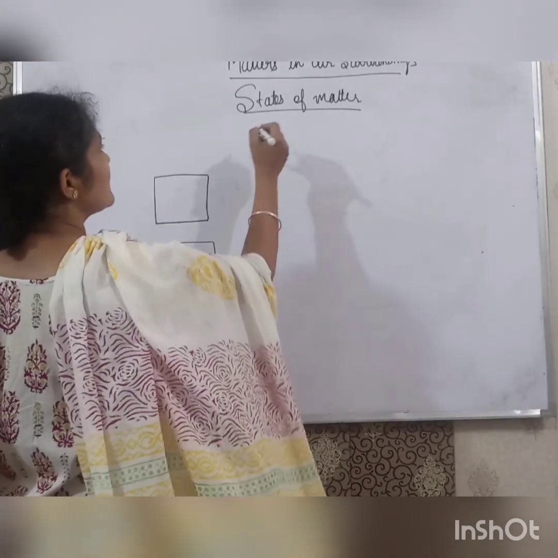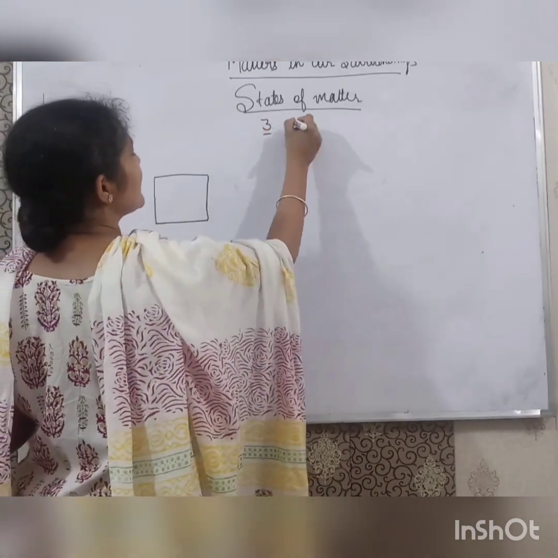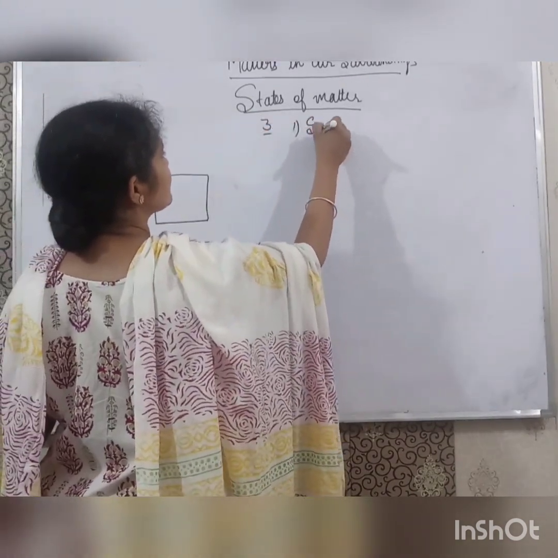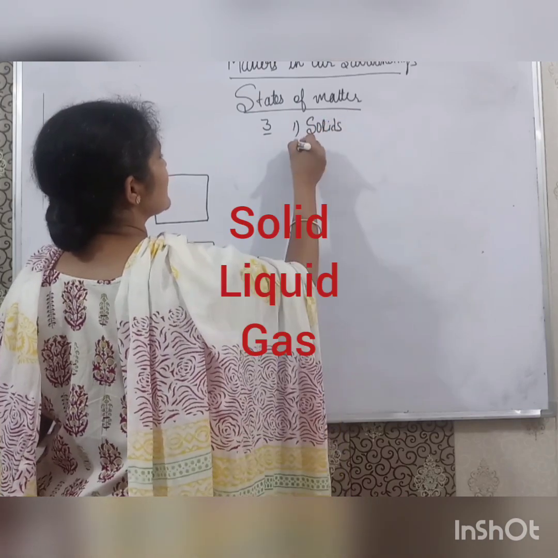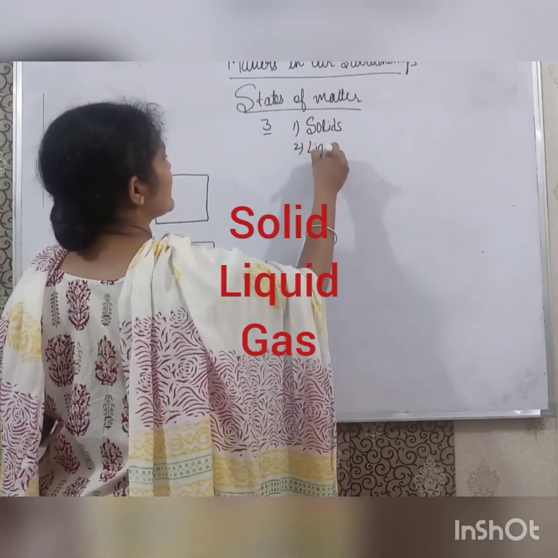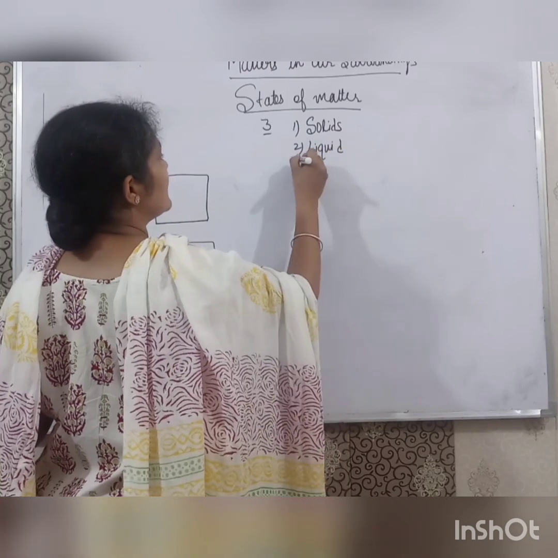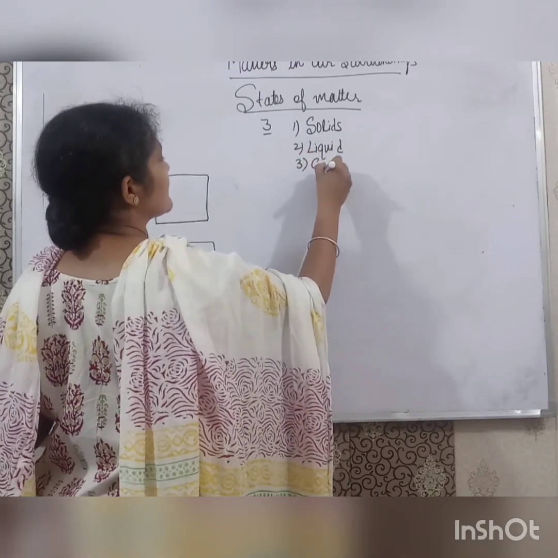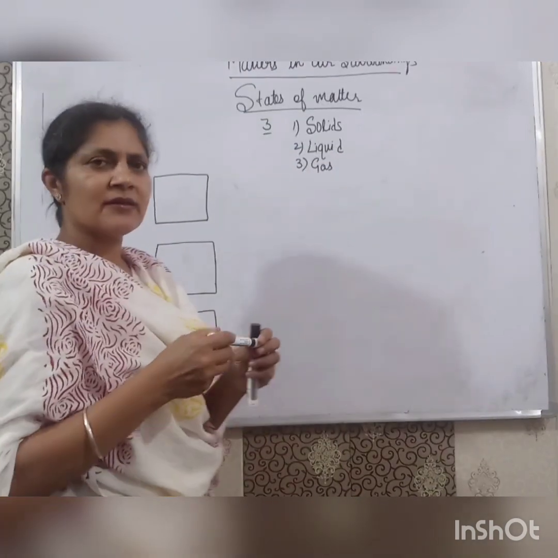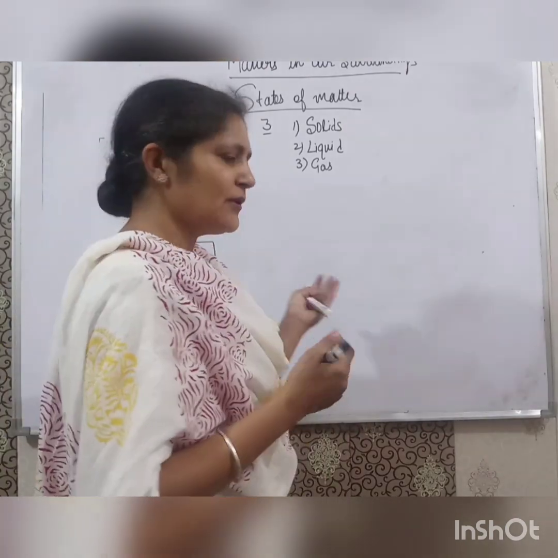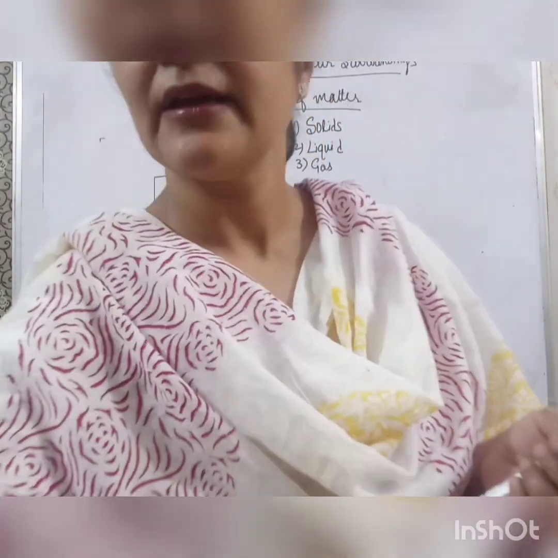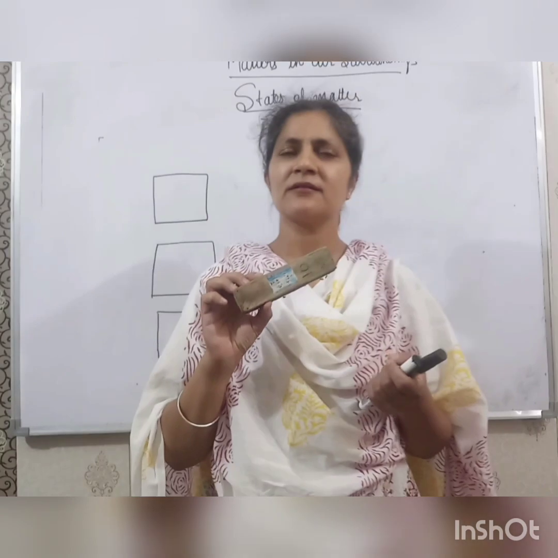There are three states of matter. One is solid, second is liquid, and third is gas. As you see, this marker, this blackboard, and here is a duster, anything. This is solid.